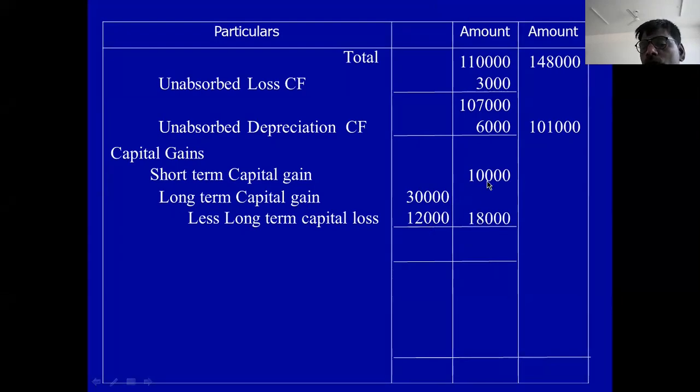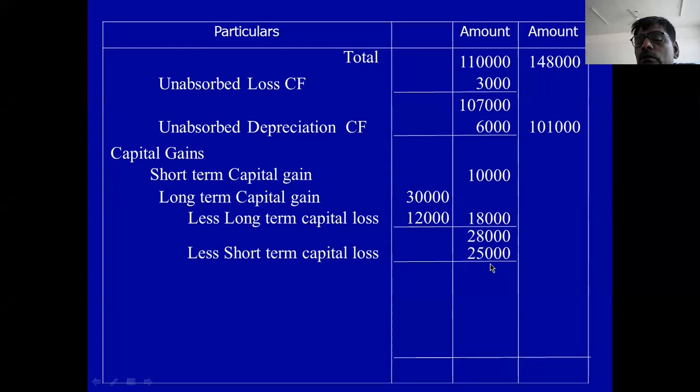Balance is 18,000. 18 plus 10, 28,000. 28,000 is the capital gain. In this capital gain, less short-term capital loss 25,000. Balance is 3,000. Capital gain profit is 3,000.